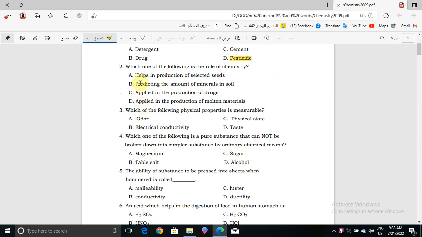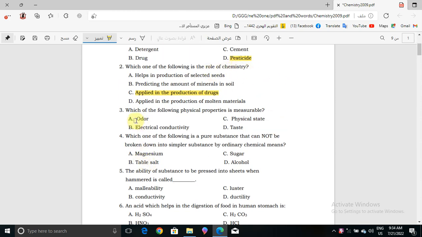Now, question number 2. Which one of the following is the role of chemistry? Helps in production of selected seeds, predicting the amount of minerals in soil, applied in the production of drugs, or applied in the production of molten materials? The correct answer is applied in the production of drugs. This is the role of chemistry.